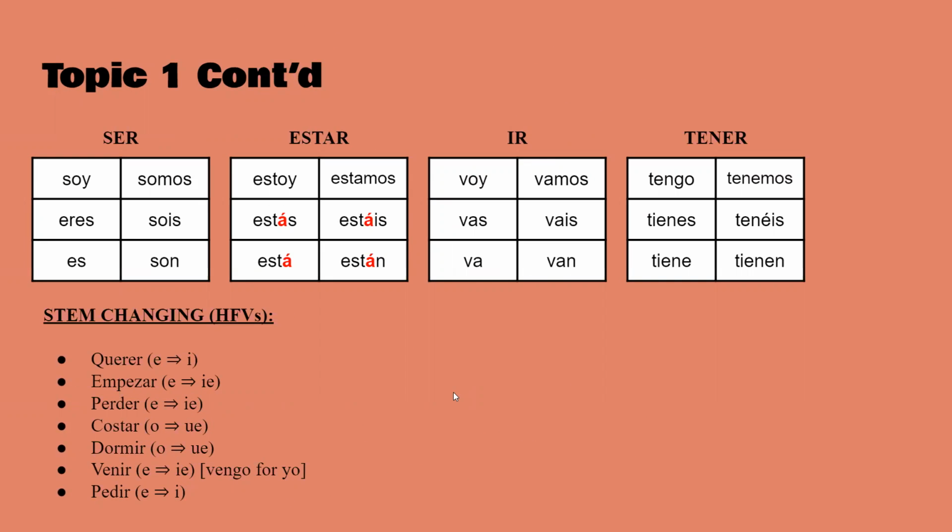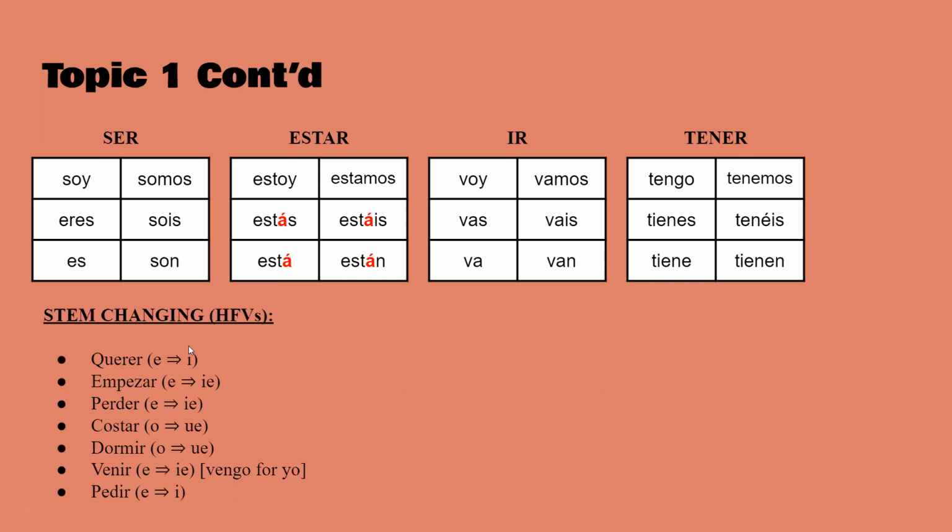Also, for the present tense, there are some common irregular verbs: ser, estar, ir, and tener. Whereas ser, you have soy, eres, es, somos, sois, son. Estar, you have estoy, estás, está, estamos, estáis, están. Make sure you have the accent on the A. For ir, you have voy, vas, va, vamos, vais, van. For tener, you have tengo, tienes, tiene, tenemos, tenéis, tienen.